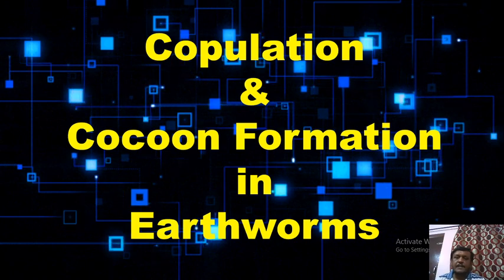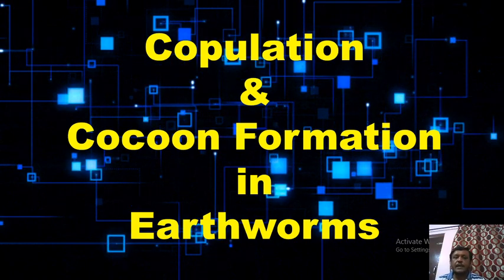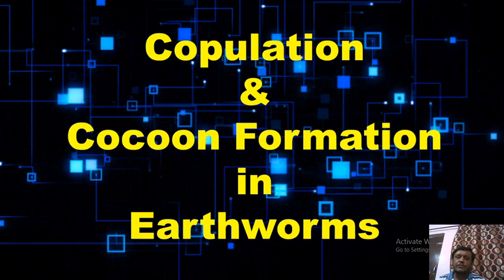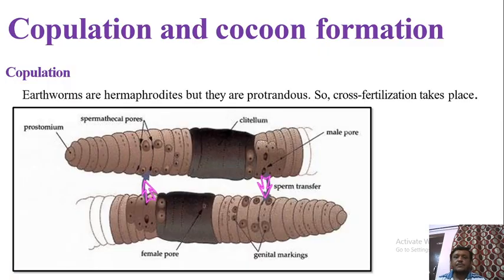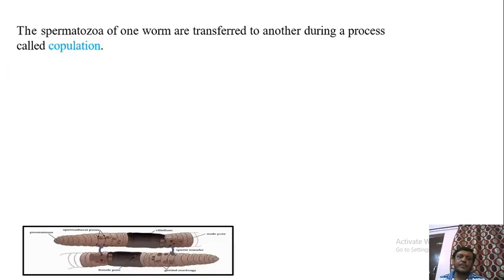Welcome to this next lecture on copulation and cocoon formation in earthworms. As we know, earthworms are hermaphrodite, but they are protandrous. So the only option with the earthworm is cross fertilization. Hence cross fertilization takes place in earthworms.